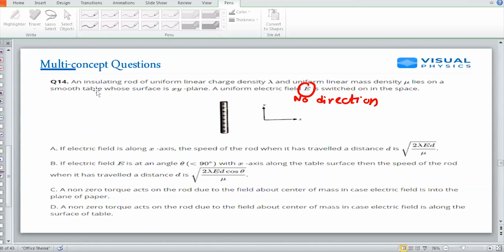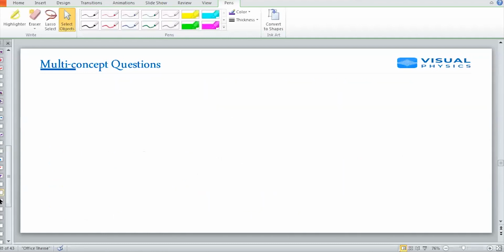Option A only is correct in this case. Option A. Next.